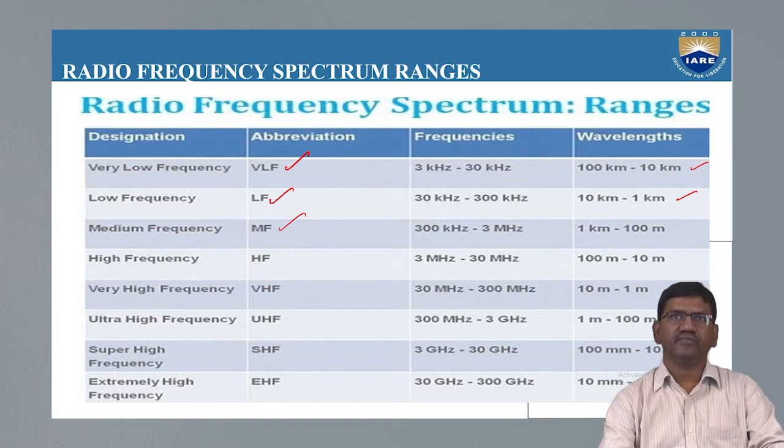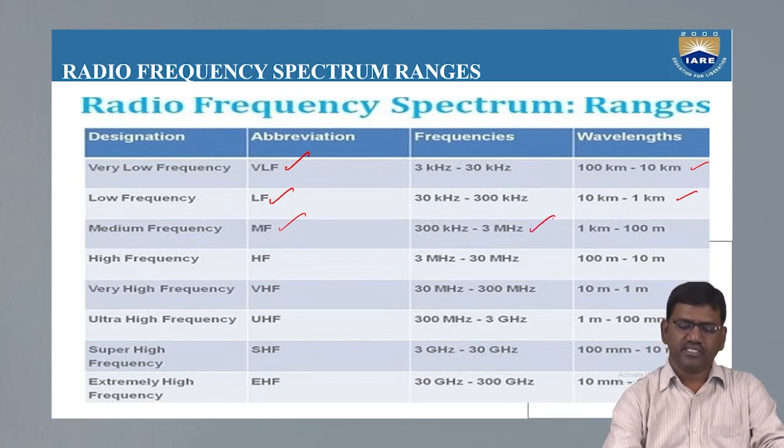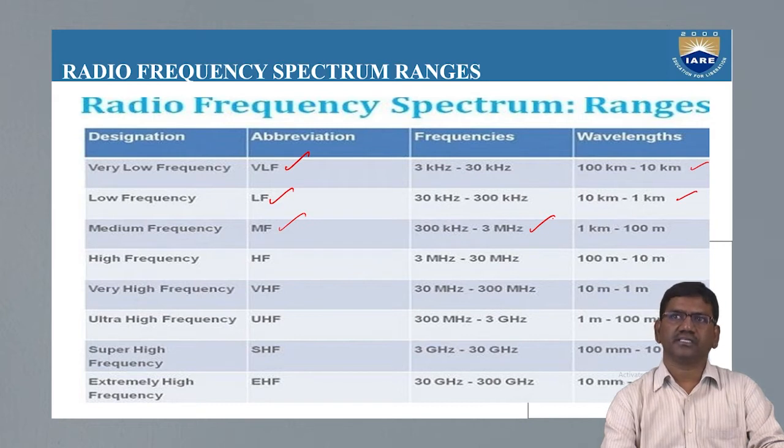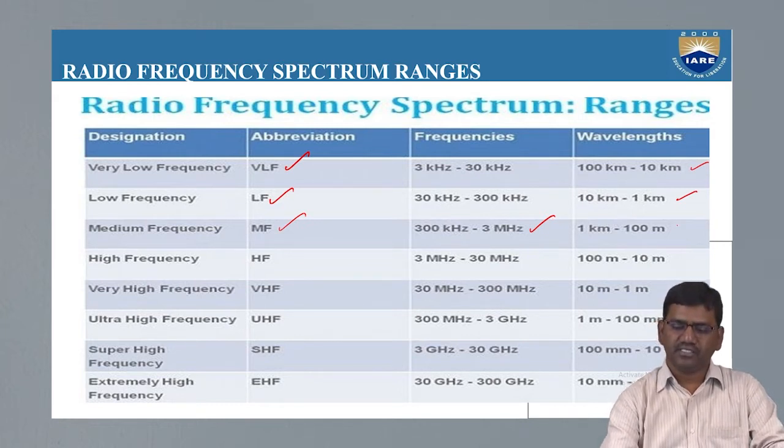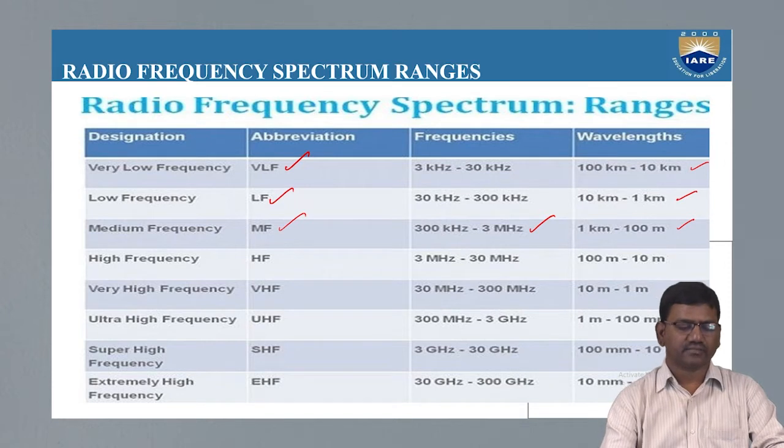This frequency range is between 300 kHz to 3 MHz, and its wavelength is 1 km to 100 meters.